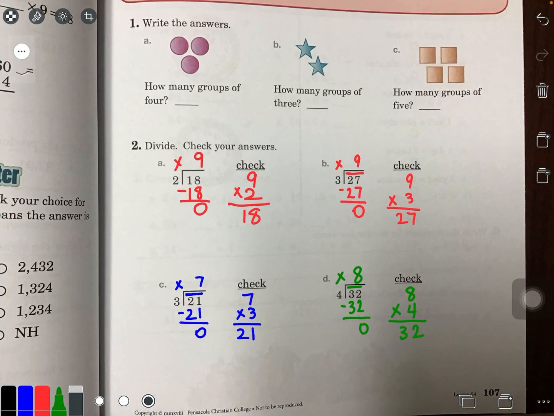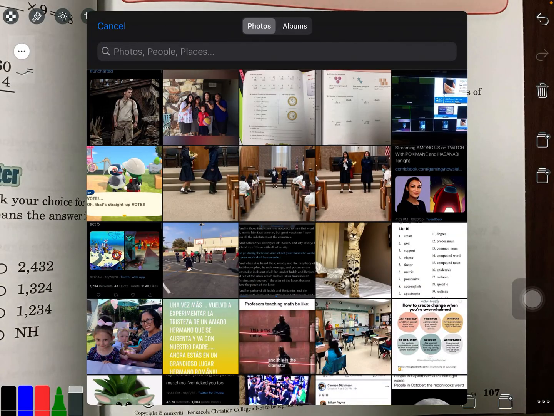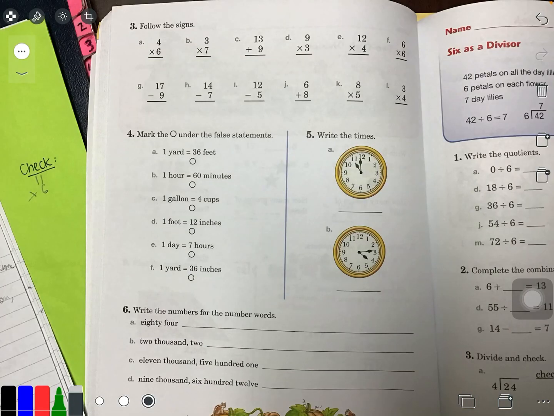Now, in case you missed any of that or you want to re-watch the video, feel free to do that, okay? Now, let's go to page 108. Let me erase this. Again, sorry if it sounds like I'm poking things. Alrighty. So, on page 108, this is your seat work. For seat work, you will do number 3, number 4. Let's do number 5 together.